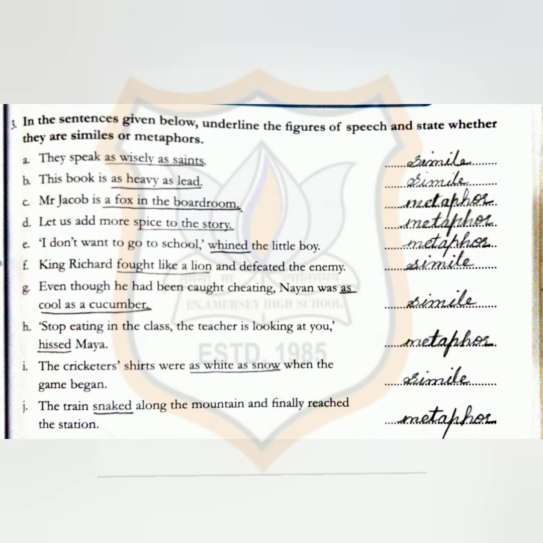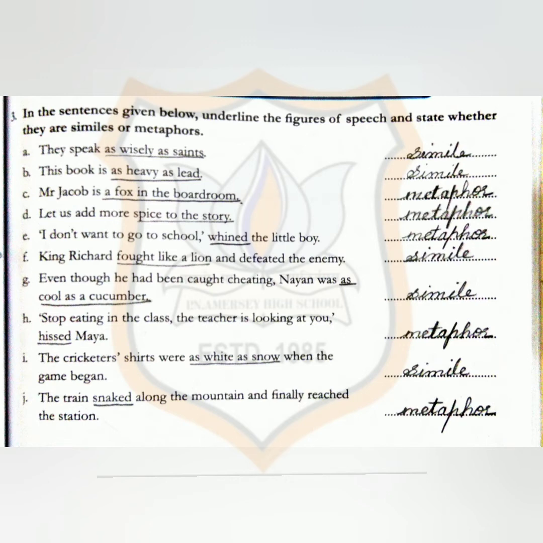So children, let's start with the first sentence. They speak as wisely as saints. In the simile definition, we have seen the sentence which has as or like is said to be a simile sentence. Yes, so the first sentence is a simile sentence and you have to underline as wisely as saints because this is the figure of speech. Second one, this book is as heavy as lead. Again, the sentence is a simile sentence because it has as. Underline as heavy as lead.